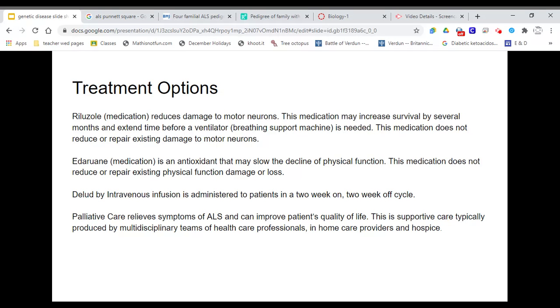Palliative care relieves symptoms of ALS and can improve patients' quality of life. This supportive care is typically provided by multidisciplinary teams of healthcare professionals, home care providers, and hospice.